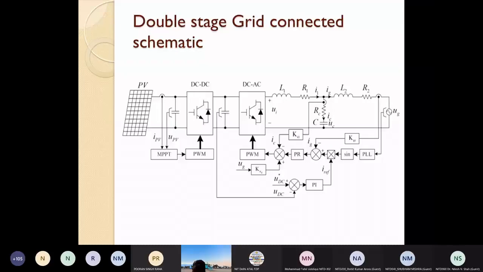Then only will you be able to get the peak value, and we can get the sine wave in nature. So if you go for higher and higher voltage, the modulation index required to produce that amount of AC voltage will reduce, and hence you may be operating in the linear zone of operation.